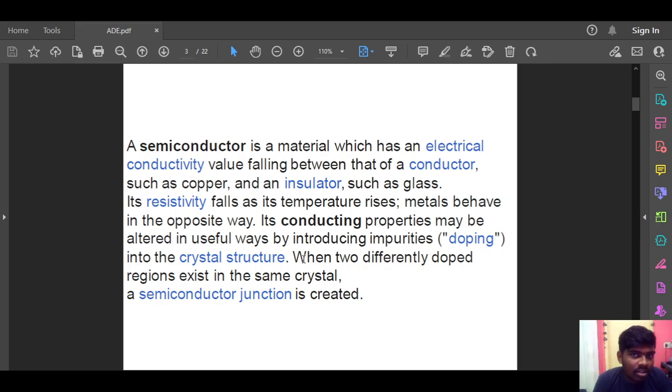Examples of conductors are iron and copper, examples of insulators are wood and plastic, and examples of semiconductors are silicon and germanium, etc.